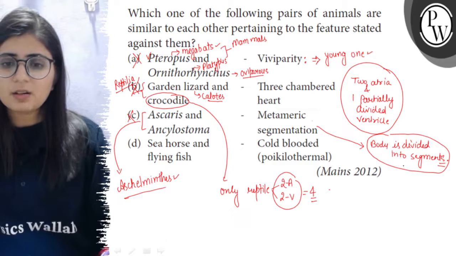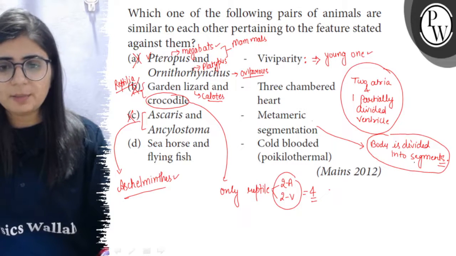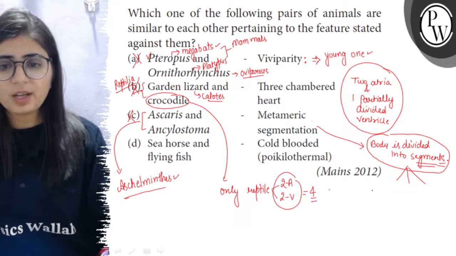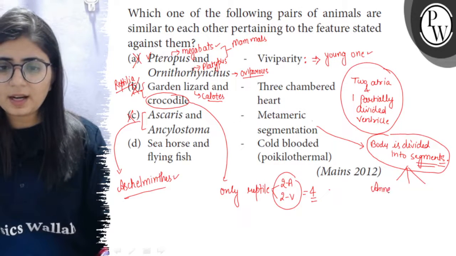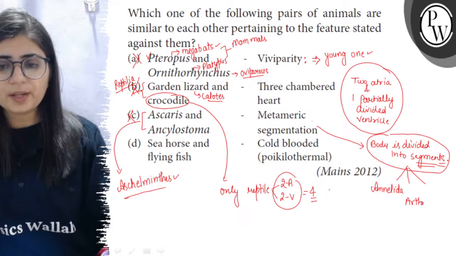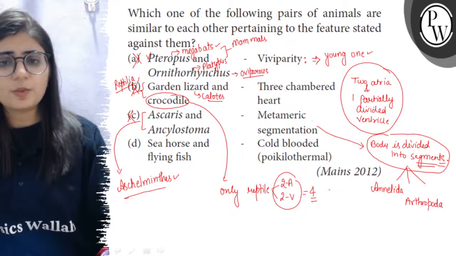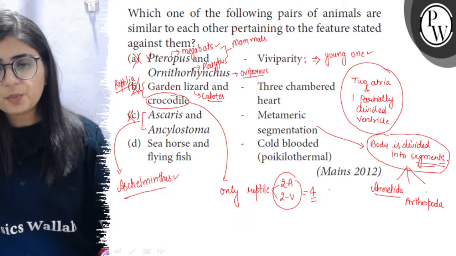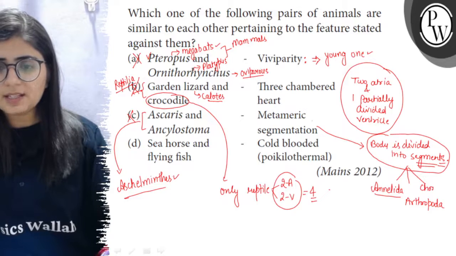So some body parts or the organs are serially arranged in each segment. So this is called the metamerism or metameric segmentation, and the metameric segmentation is found only in the three phyla, and these three phyla are the phylum Annelida, phylum Arthropoda. You can easily observe these segmentation in case of annelids like an earthworm. Then arthropods, and the third category is chordates.